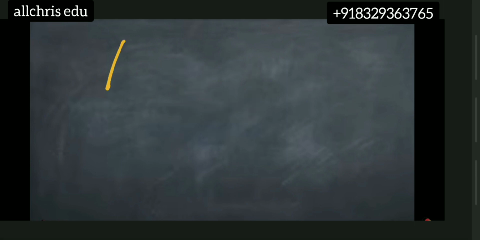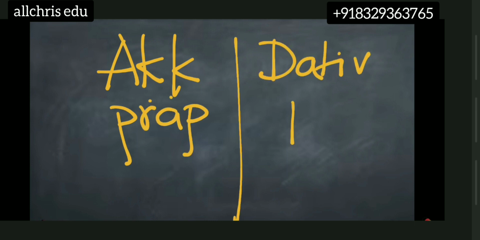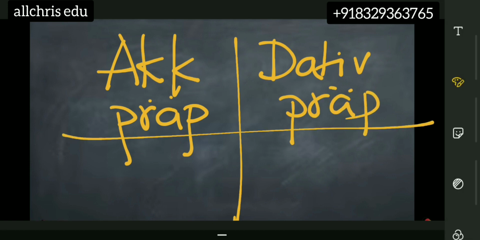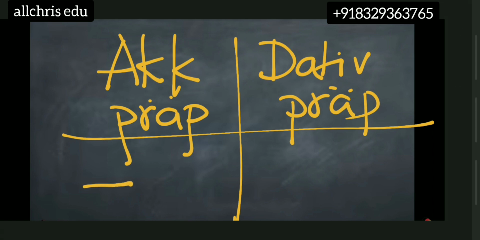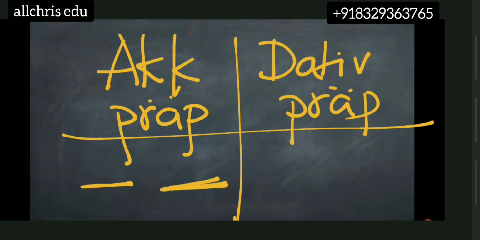Now coming back to the cases, there are accusative prepositions, children, and there are dative prepositions. There are two types of prepositions which we are going to concentrate on now. The universal rule in this is what? First of all, normally in this type of questions, we have two blanks.